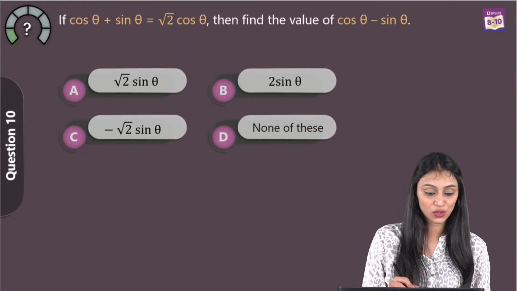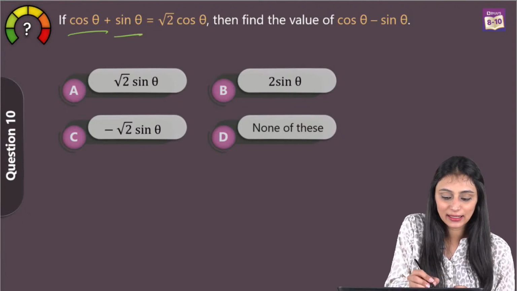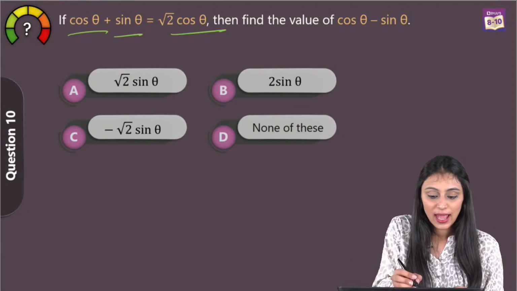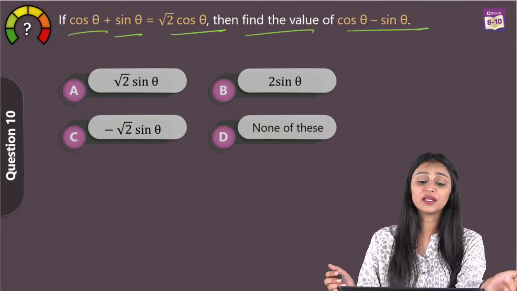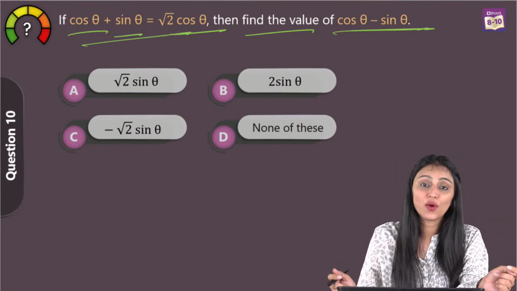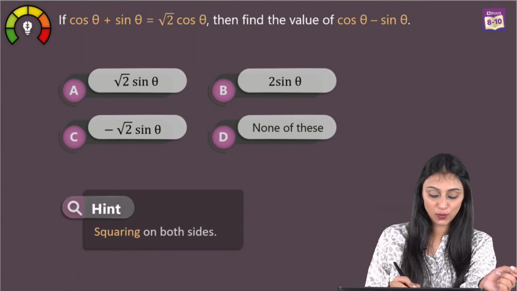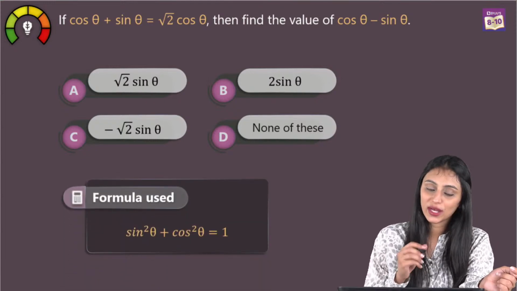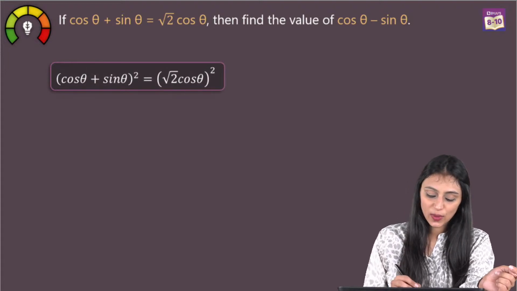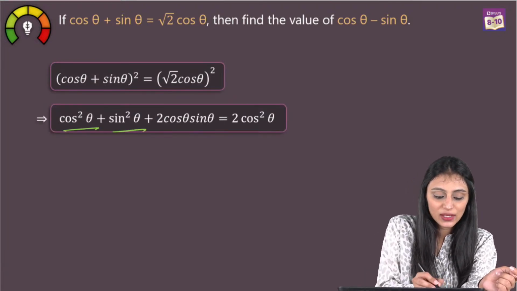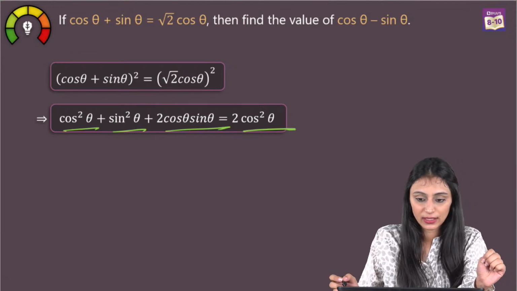This is the last question, question number 10, and this is also a difficult one, you can see. If cos theta plus sin theta is equal to root 2 cos theta, then find the value of cos theta minus sin theta. So we are given this equation. We need the value of cos theta minus sin theta from here. What we can do is simply square both sides. Once we do squaring on both sides, we get cos square theta plus sin square theta plus 2 cos theta sin theta, which equals 2 cos square theta.